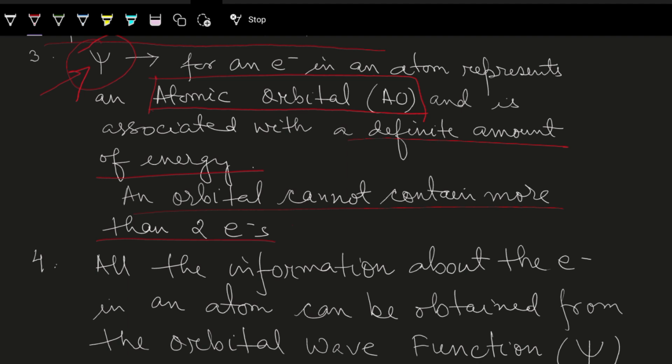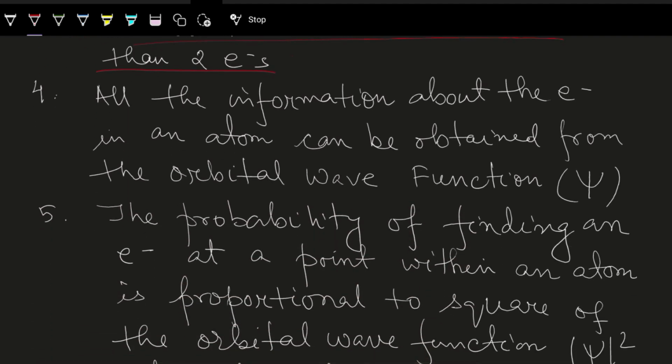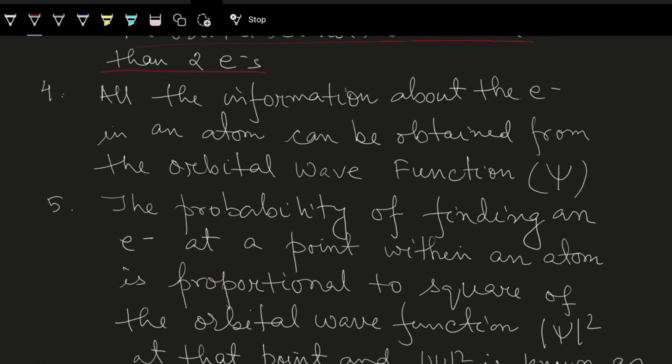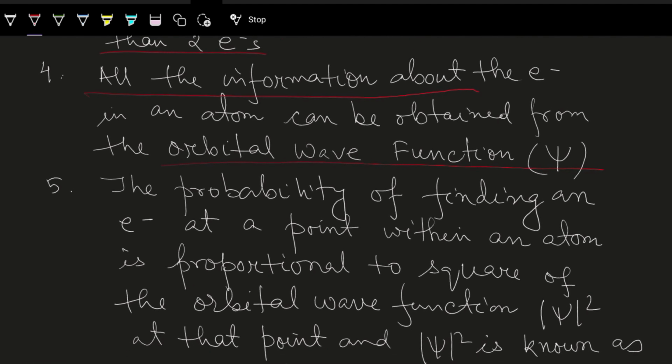So this was again said in the quantum mechanical model, the orbital cannot have more than 2 electrons. Next, all the information about the electron in an atom can be obtained from the orbital wave function psi. That is what I told when I was explaining the Schrodinger wave equation, that contained 2 parts. One is the position, the other is the energy factors. There I said psi is the solution, psi is the wave function, and all information about the electron is obtained by psi.